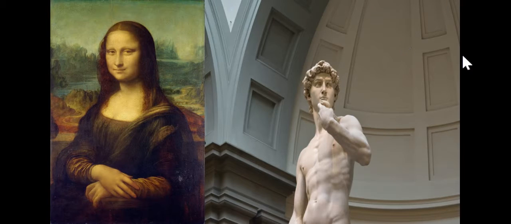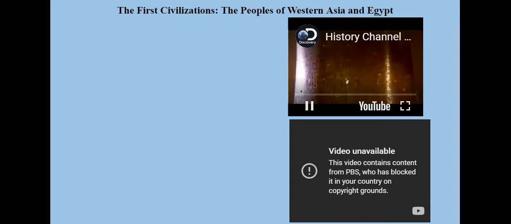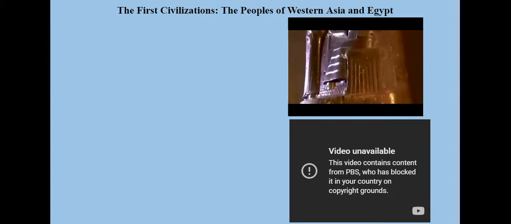What else do we have? We have art. So here is some artwork. Besides the monumental architecture, obviously, we have the Mona Lisa on the left, and we've got Michelangelo's statue of David on the right. So those are just examples of artwork. Okay, so let's talk about the first civilizations. These peoples from Western Asia and from Egypt.